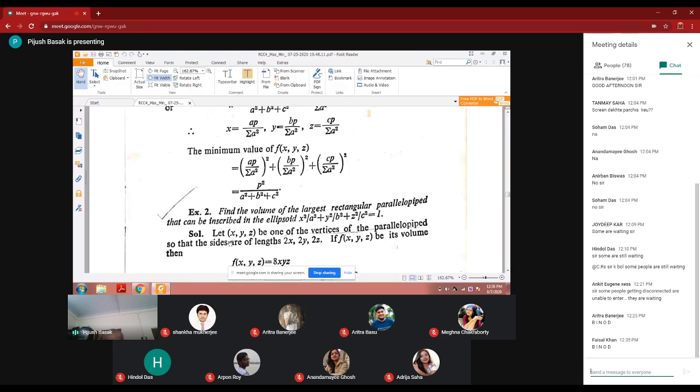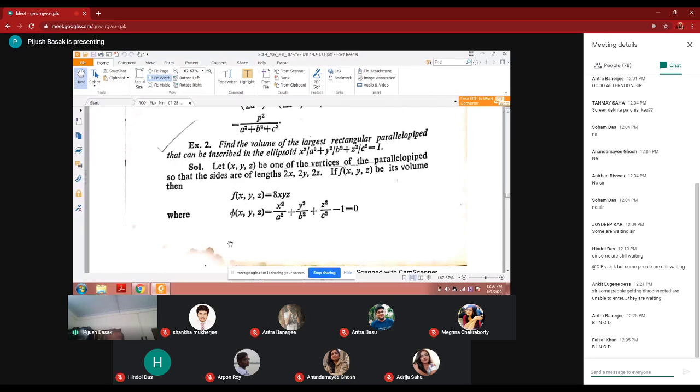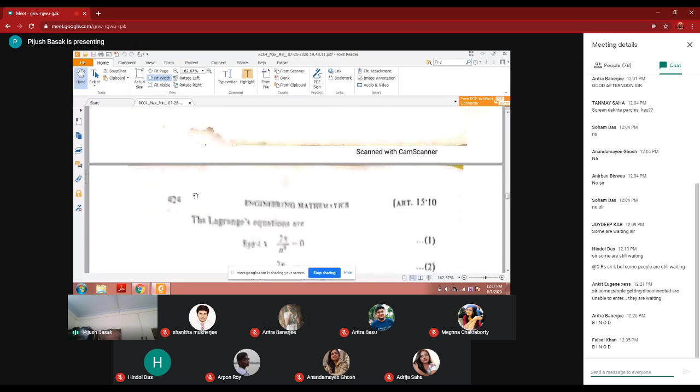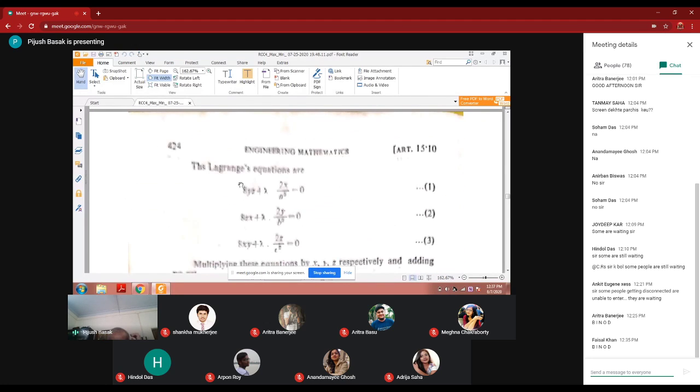And it is old wine in new water, because everywhere there will be f(x,y,z) and everywhere there will be phi(x,y,z). If it is a box or rectangular parallelepiped, you just keep the lengths as 2x, 2y, 2z for computational convenience. So here the lengths are taken as 2x, 2y, 2z, and therefore this is the volume, and the extra condition is phi(x,y,z) equals x square by a square plus y square by b square plus z square by c square minus 1 equal to 0. So from here you write the Lagrangian equations, with this technique that I told you in the last problem.